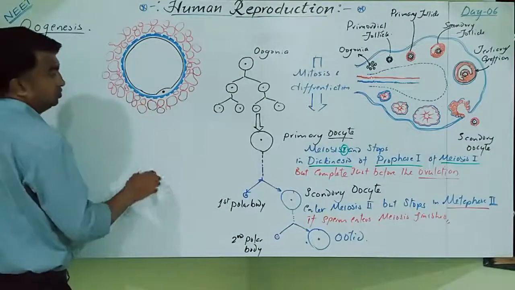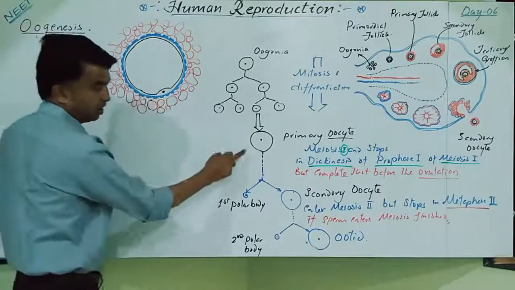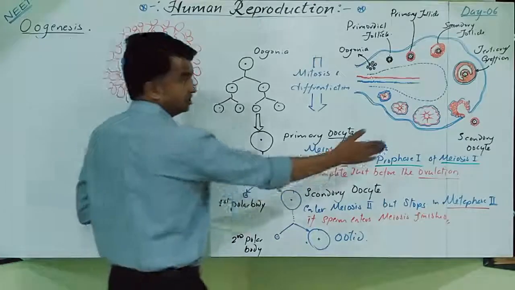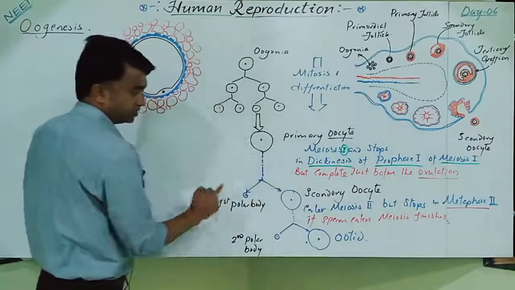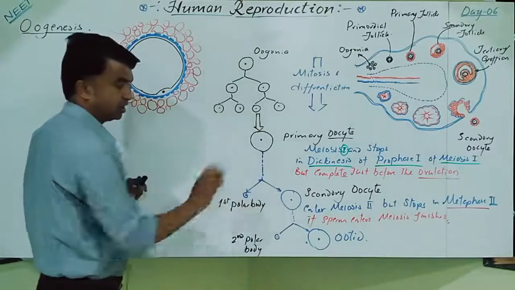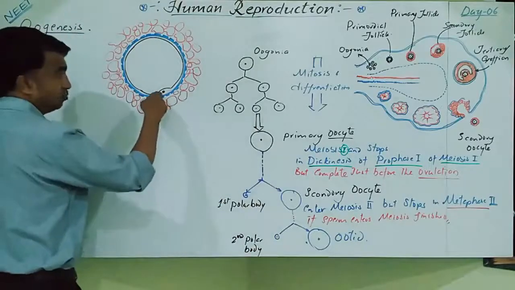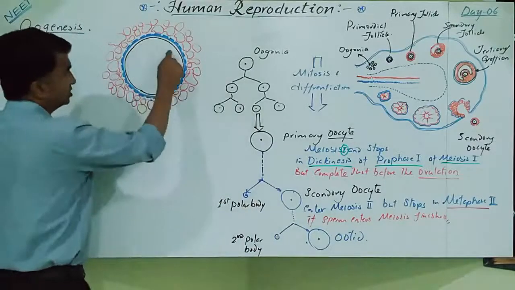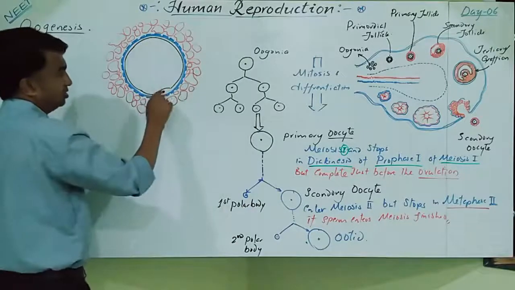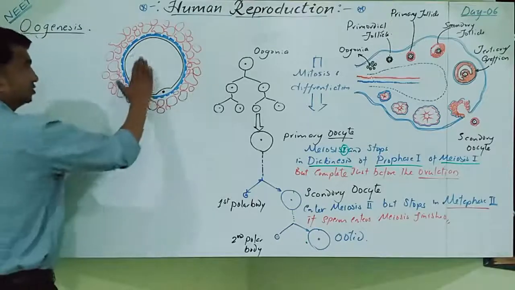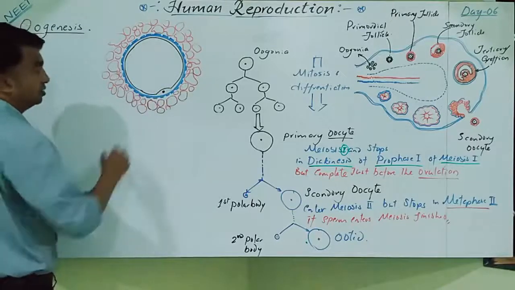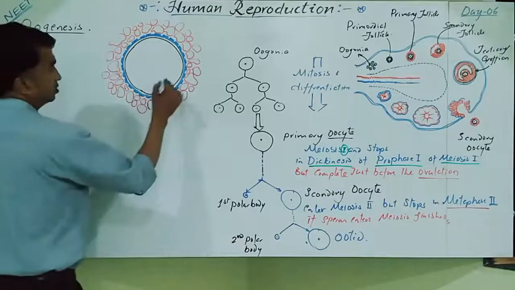Clear? This structure occurs just after the first meiosis, which occurs just before ovulation. After the first meiosis, one polar body is there and the secondary oocyte is there. So this is a polar body and this is the secondary oocyte. This is the larger one, this is the smaller one. Clear? This is the first polar body, and this is the secondary oocyte.